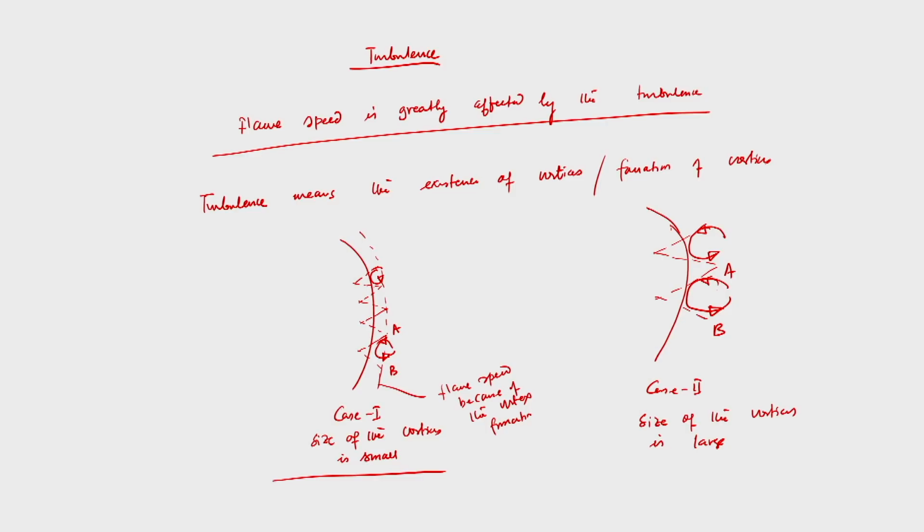but the apparent location or the speed of the flame will be increased. Note that when we have a relatively larger vortex, then of course the same phenomenon will be there. That means momentum will transfer from outward to inward at point A, and again from inward to outward at point B. And since the vortex size is large, higher momentum will be transferred from inward to outward, and again outward to inward, and again inward to outward.